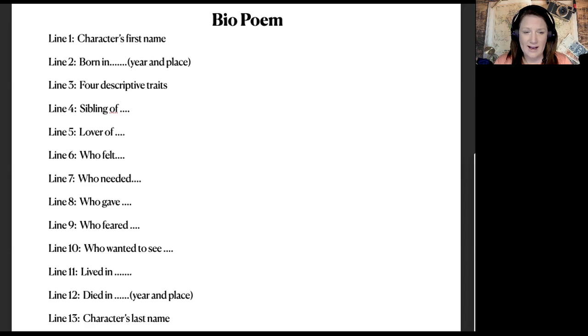But you would write in lines 4 through 12, you're going to start your line the way it shows here. Sibling of, lover of, who felt, who needed, who gave, who feared, who wanted to see, lived in, died in, and then you'll fill in the year and place, character's last name. Now also line 2, you're going to need to start it with born in. I'm going to show you an example of what I did, and then we'll work on one together.